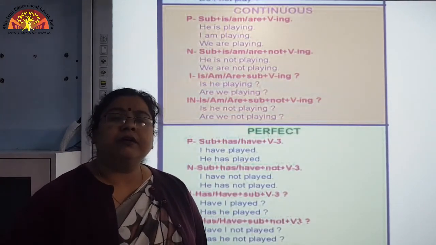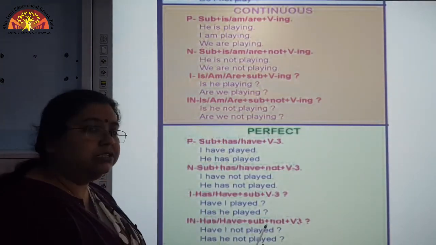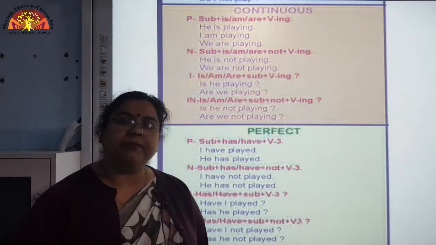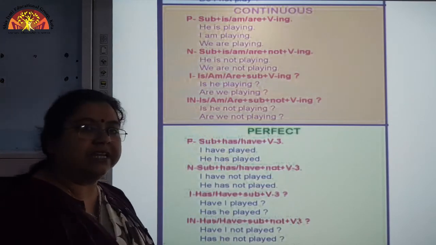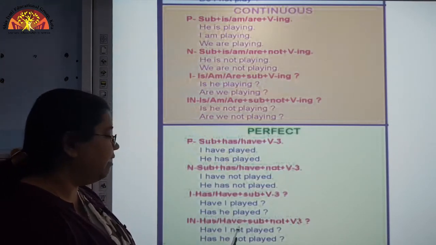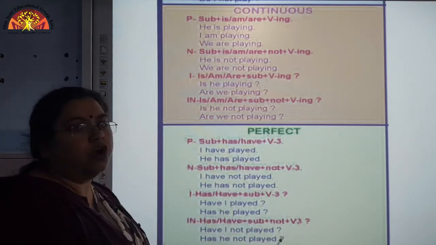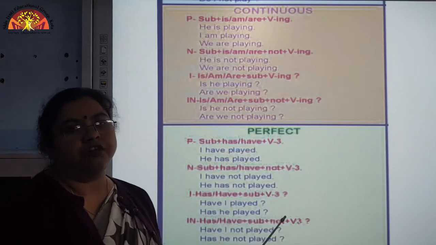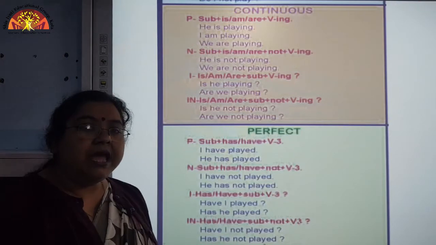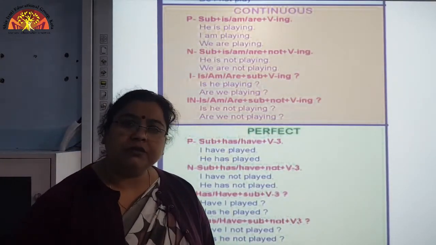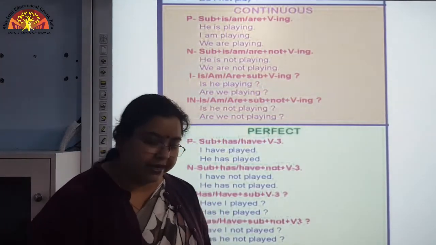Has she cooked food, like this. Okay. So, has he played? So, in this manner we frame an interrogative sentence. Now, the next one is interrogative negative sentence. So, again has or have will be preceding the subject plus not plus verb's third form and the mark of interrogation. So, have I not played? Has she not cooked food, like this. So, in this manner we frame the interrogative negative sentence.